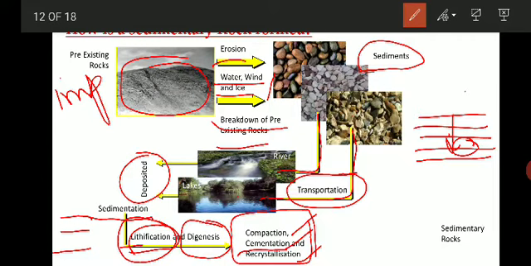Then there will be some cementing material which will bind all these sediments together.